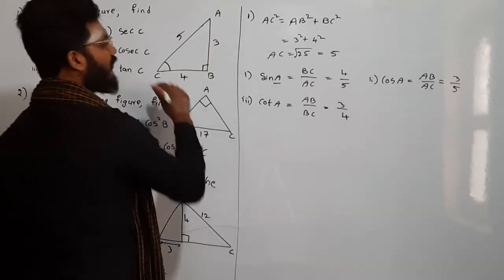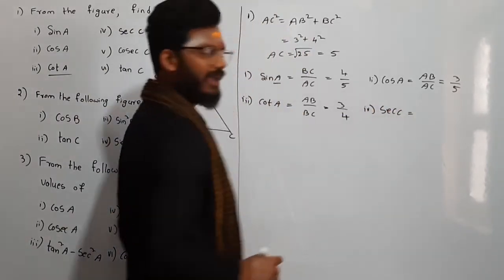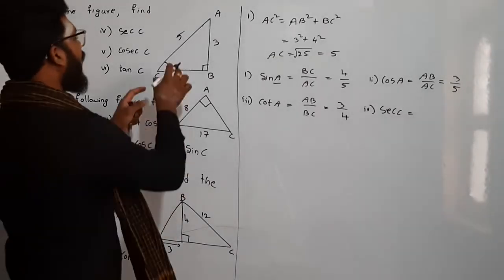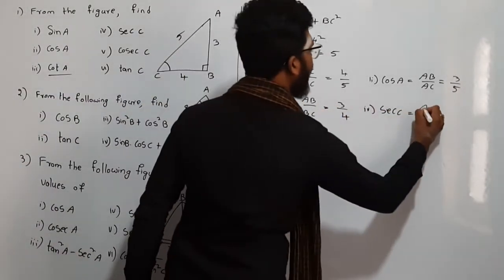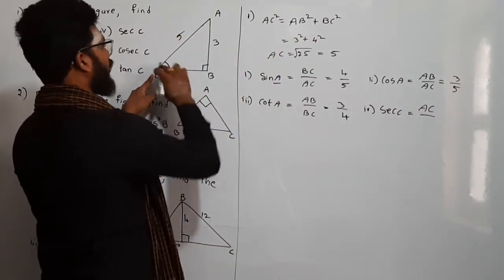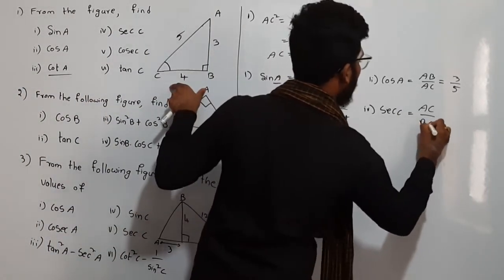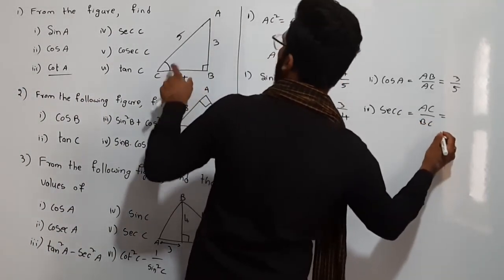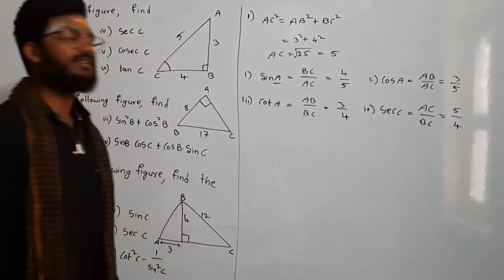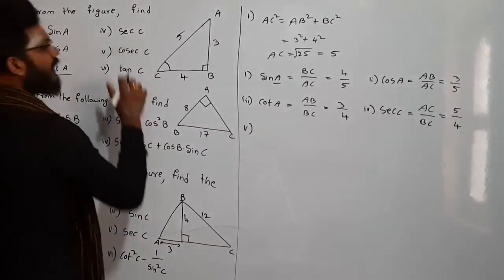So secant C. First, what is secant? We know secant is nothing but the ratio of hypotenuse to the adjacent side. So what is the hypotenuse? It is AC. AC is the hypotenuse by the adjacent side. For C, what is the adjacent side? This is the hypotenuse, so I have to take the other one. It is BC. So AC by BC. What is AC here? 5 by 4. That is secant C.